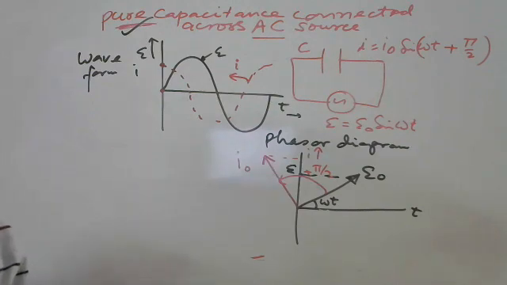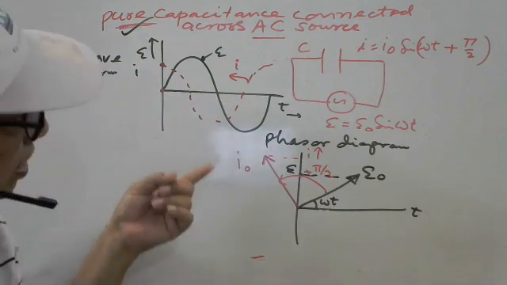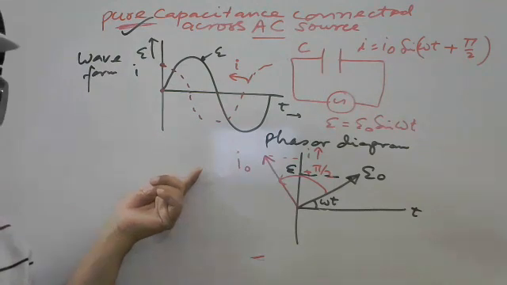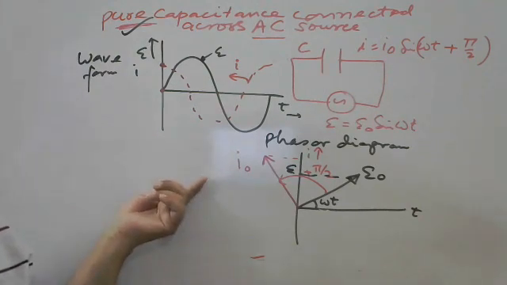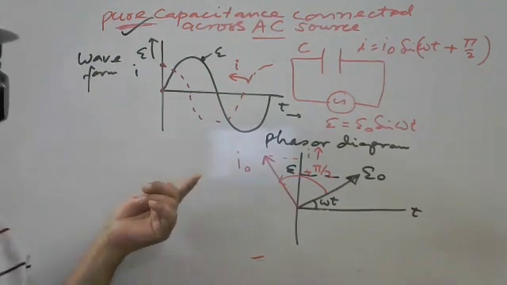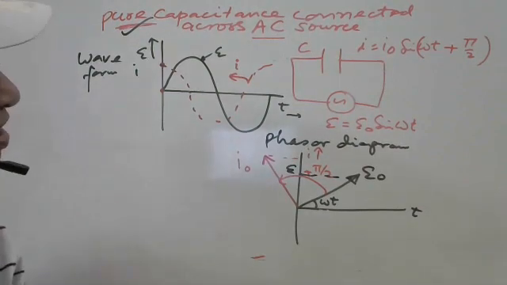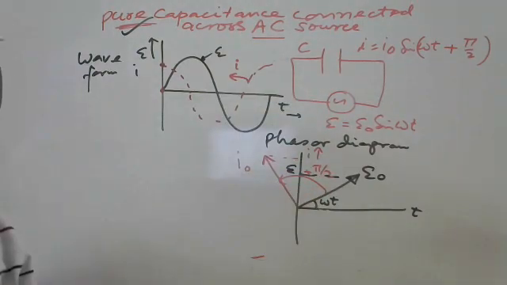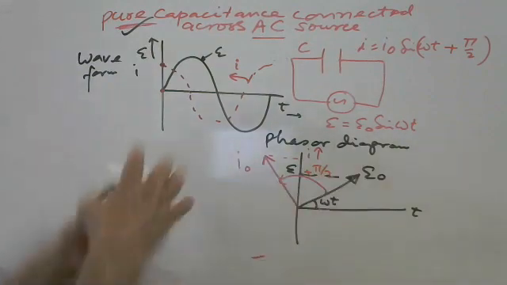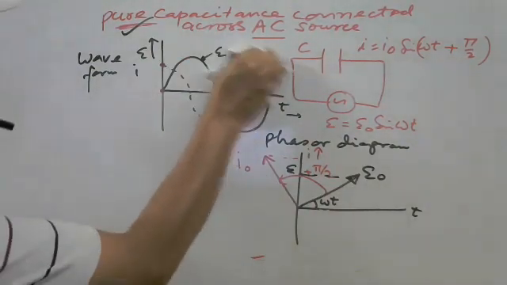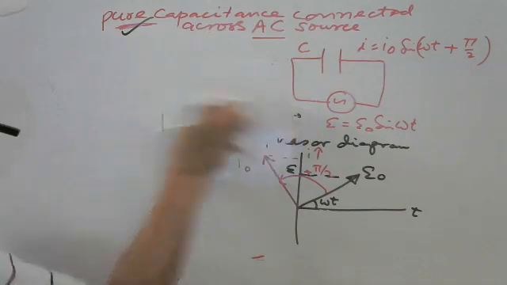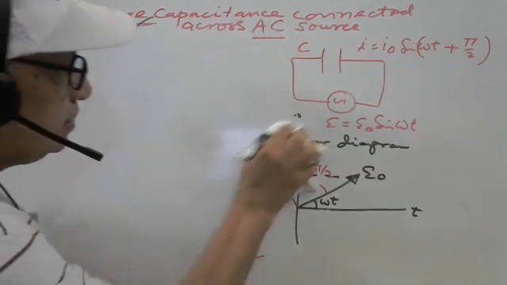In inductance, current is lagging behind the voltage by 90 degrees. In case of capacitance, current is leading the voltage by 90 degrees, and we are going to prove it mathematically. Should I take capacitance first because it is already drawn? Okay. So here I am taking the case of pure capacitance.